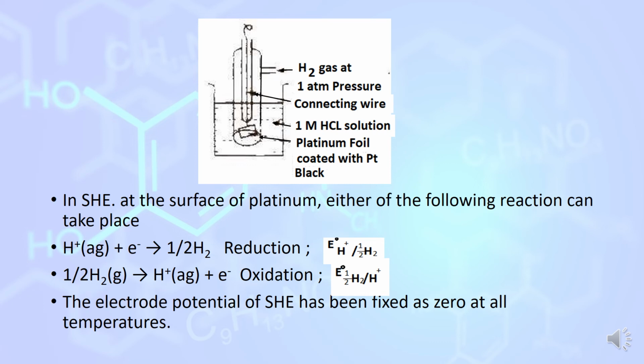H positive ion takes 1 electron to convert into half H2: reduction takes place. Half H2 can lose an electron: oxidation takes place. The electrode potential of SHE remains fixed at 0 at all temperatures. Means E degree of H positive/half H2 is 0, and E degree of half H2/H positive is also 0.